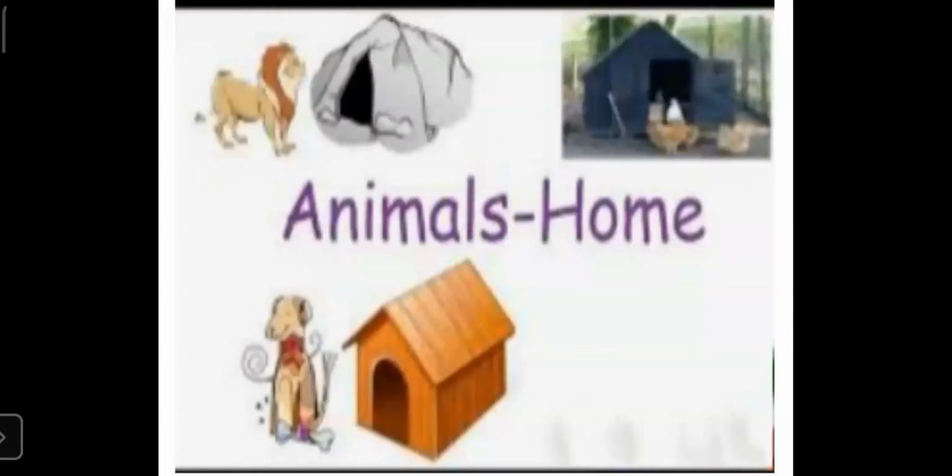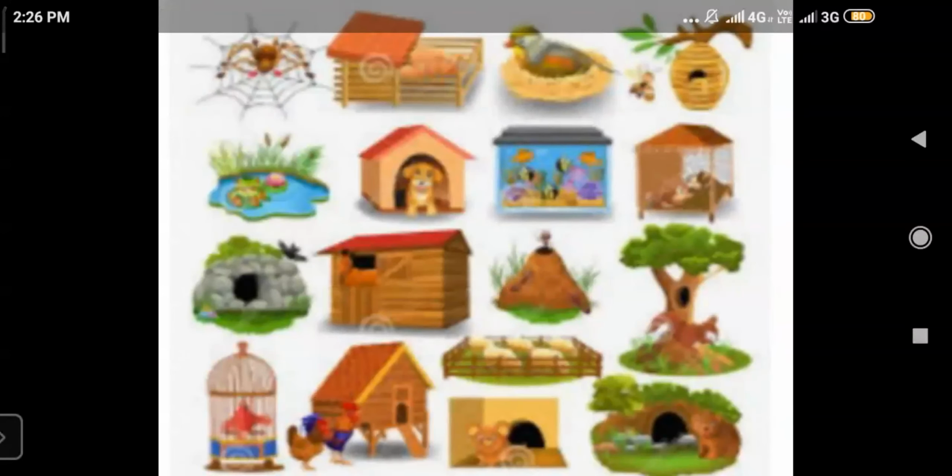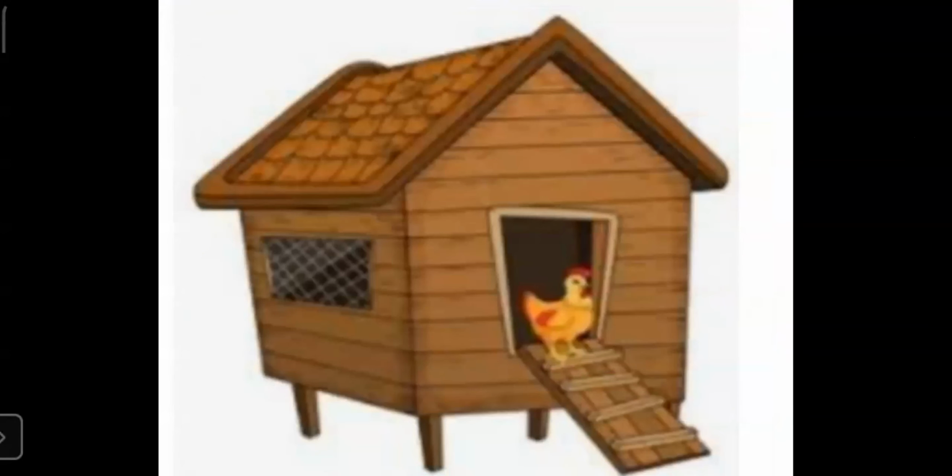Okay, children, some of the animals' shelters we already know. For example, we all have learned in the lesson Toto the hen, that hen lives in a coop. The shelter of hen is called as coop.